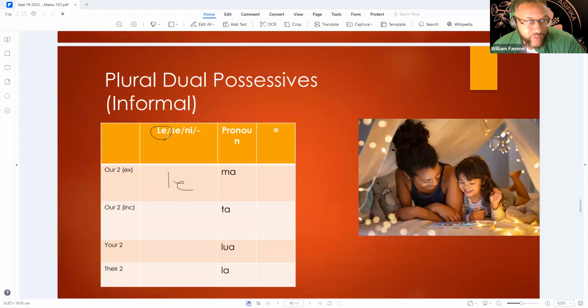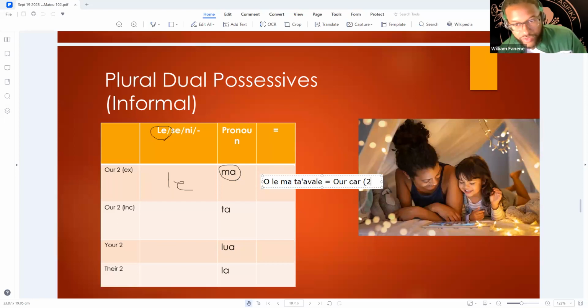But in this case, if I know what your car is, your singular specific car, I would say, do you guys have the car of yours that belongs to you two? So this is singular specific, and then this is going to be "our two," and then you just add whatever the possession is. So for example, with ta'vale, we would say o le ma ta'vale, and this is going to equal our car that belongs to us two and not them, because ma is going to be exclusive.